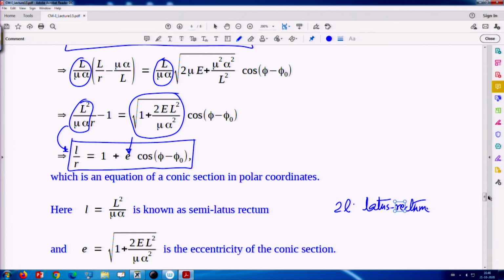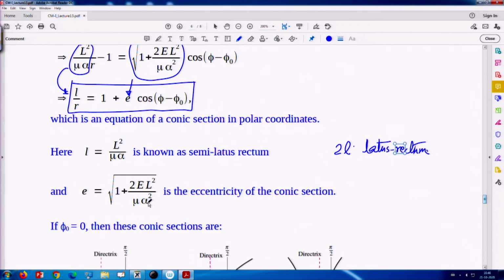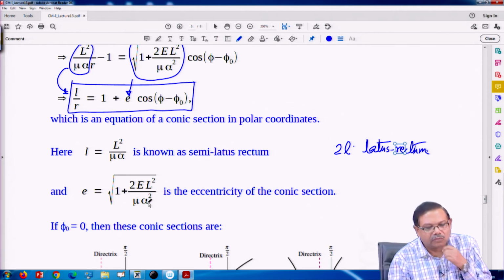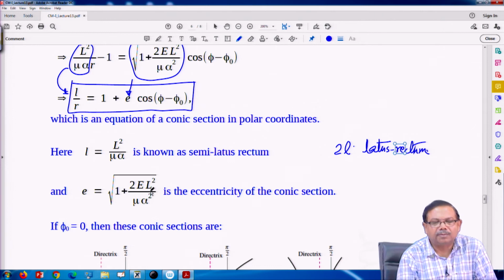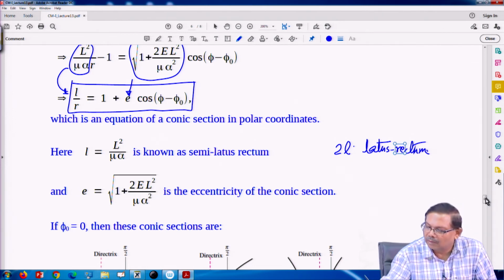And E is called eccentricity. So, expression for E in terms of energy and angular momentum of the particle under central force, that is given here.